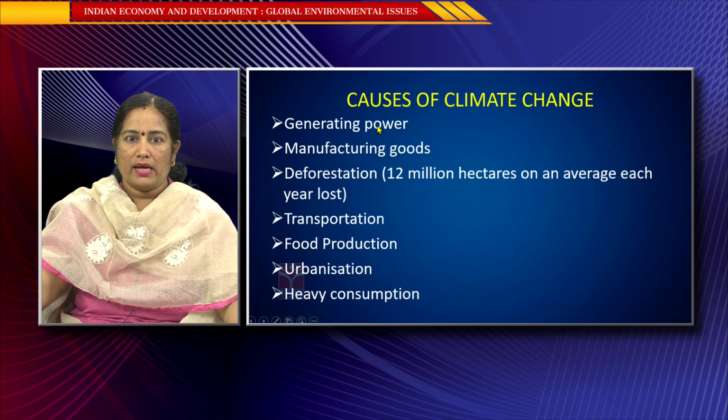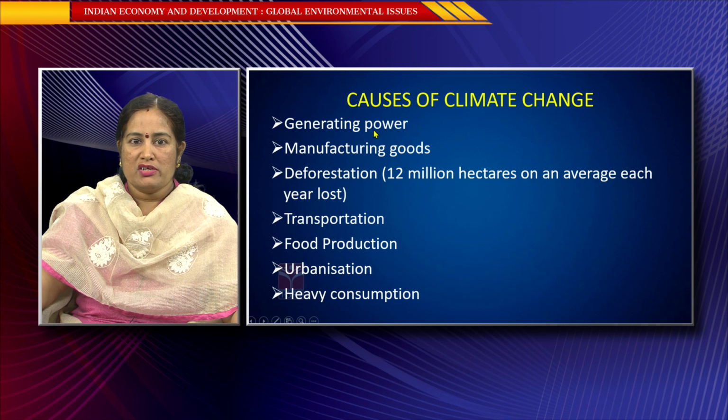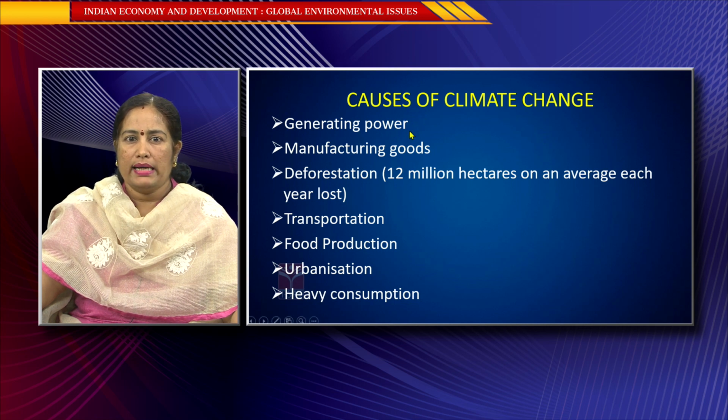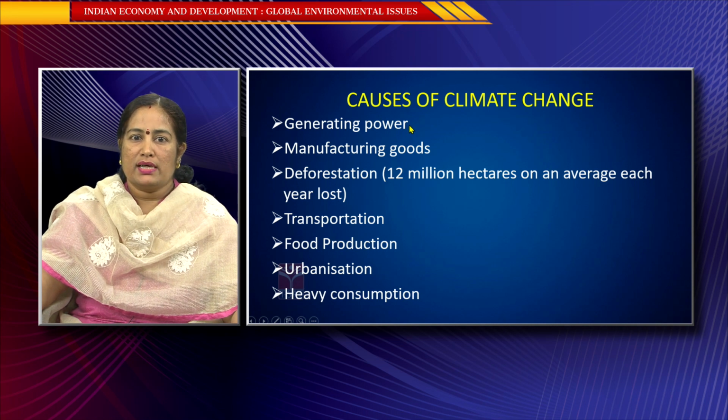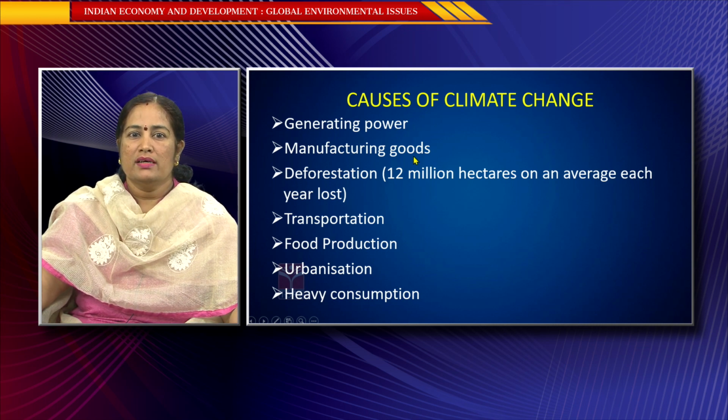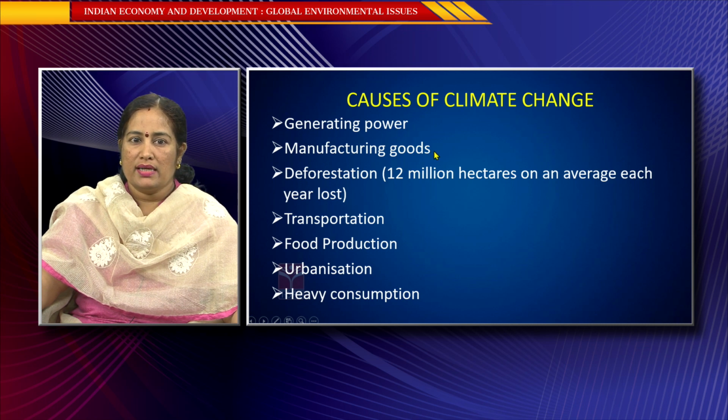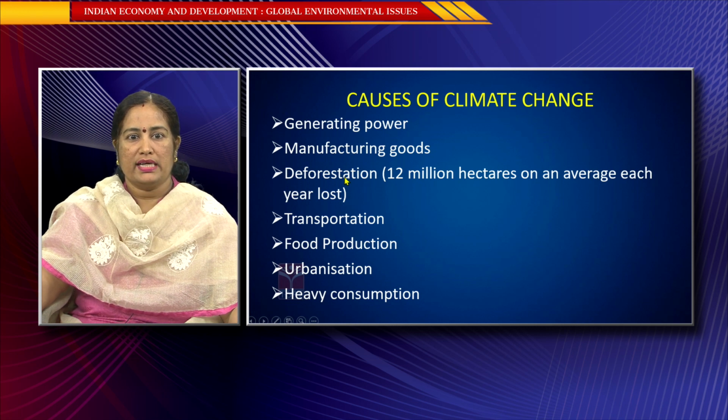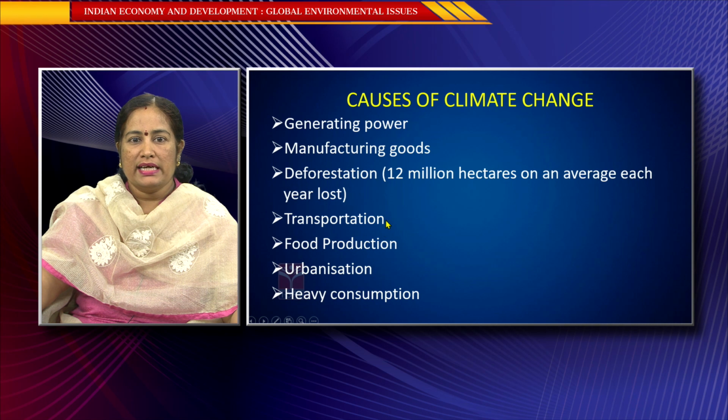So, the major causes of climate change include, we are going for more and more power generation, and power generating projects are the highest thermal coal and oil utilizing thermal plants, which are creating this climate change. We are going for more types of manufacturing goods, which include cement and other goods, which are directly responsible for polluting the entire air. Deforestation, 12 million hectares on average each year is lost to deforestation. And transportation results in vehicular emissions contaminating the entire atmosphere around the biodiversity.